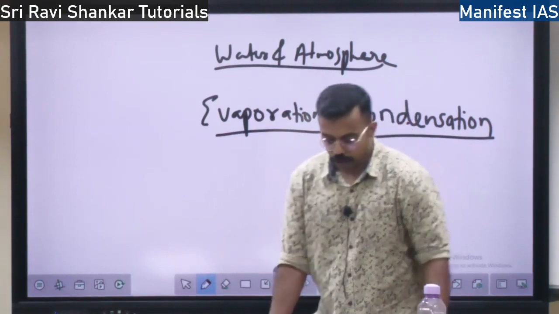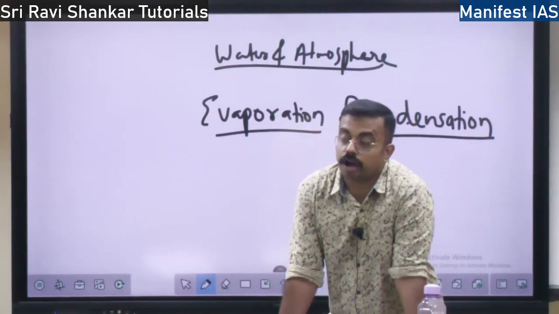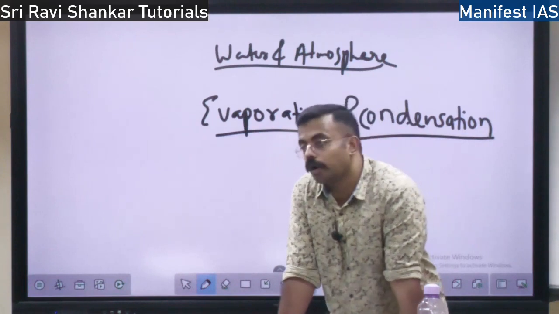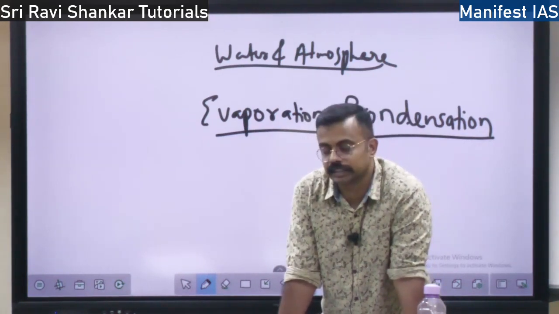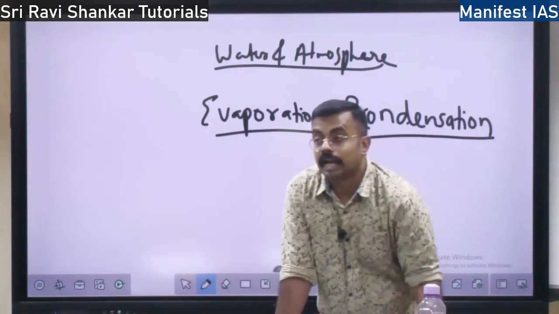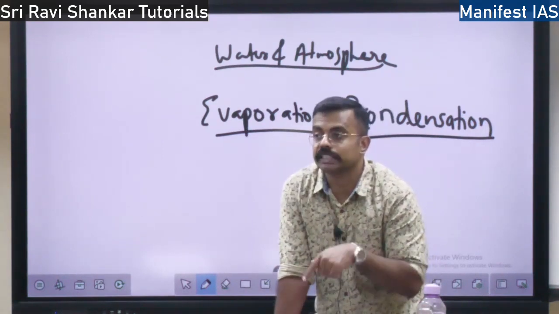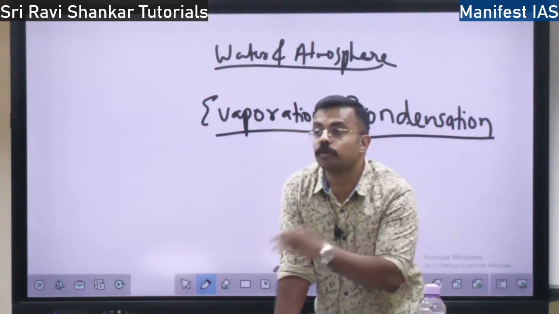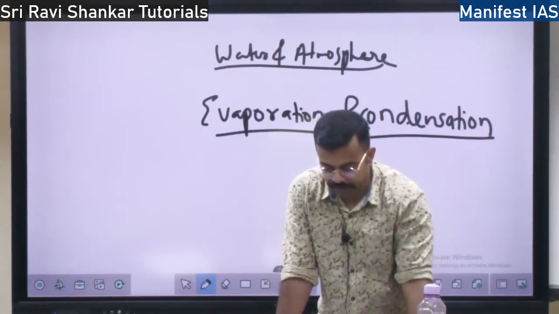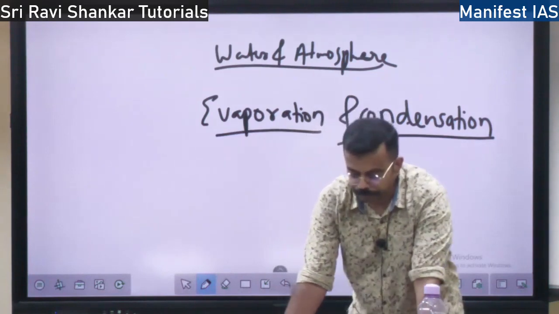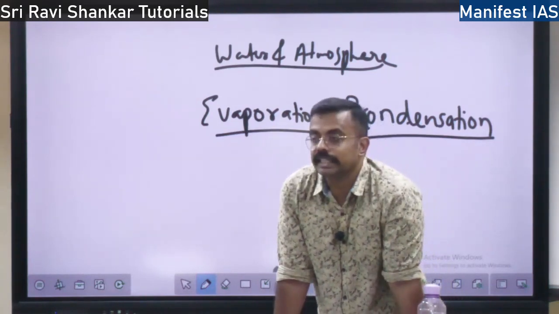So this is evaporation. The opposite is from water vapor to water. It is called condensation. I have already discussed it. With the application of heat, evaporation happens. Condensation is removal of heat. If the air loses heat, condensation will take place. So why does the condensation take place?